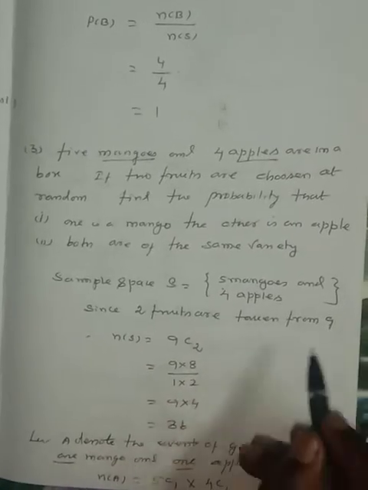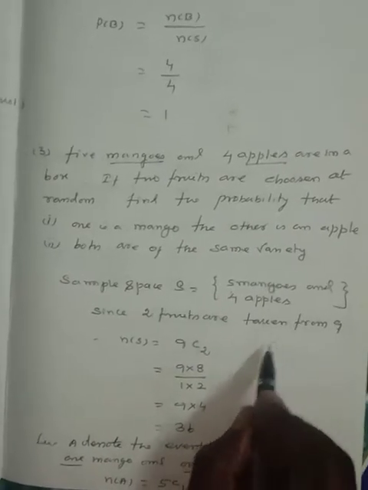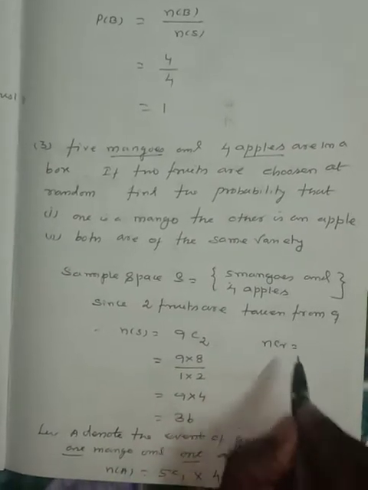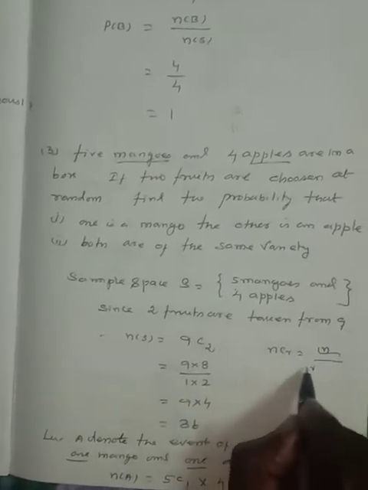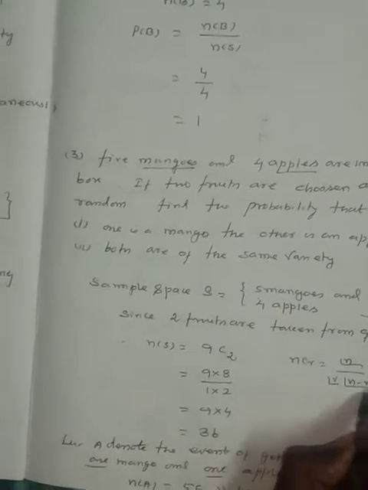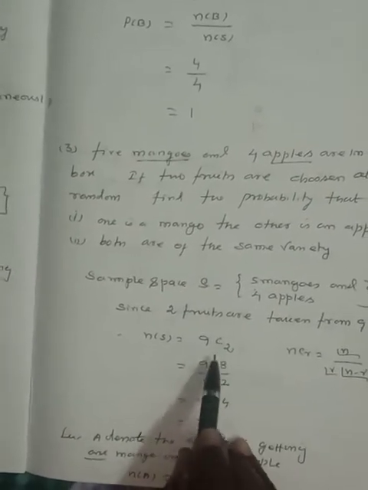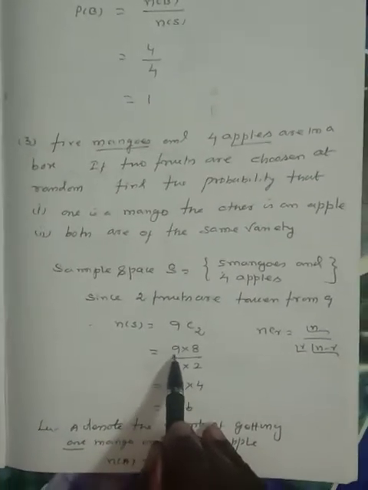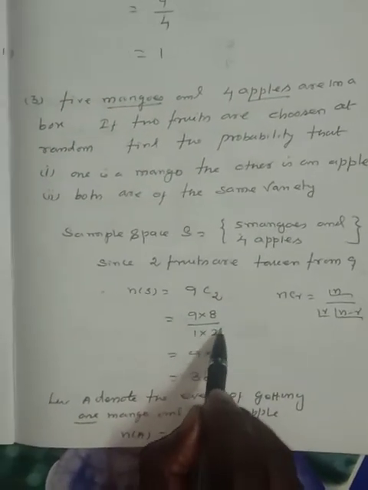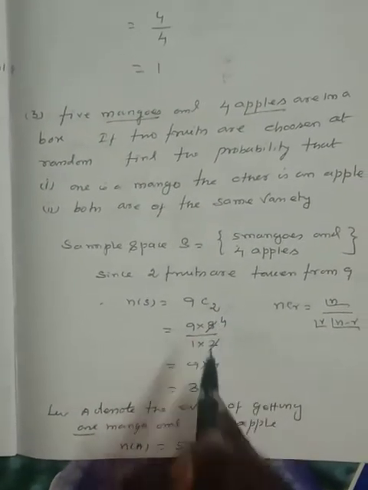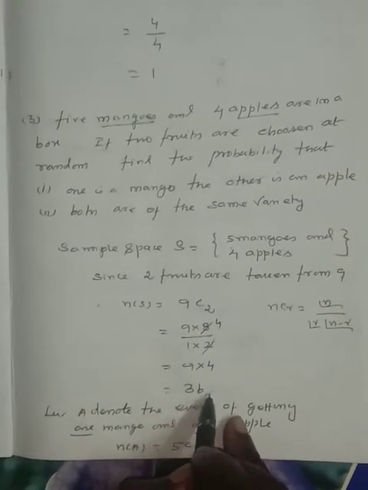We know that 9C2 means 9 nCr. nCr is equal to n factorial divided by r factorial into n minus r factorial. Using the formula, 9C2 is 9 into 8 divided by 1 into 2. So 1 2 is 2, 4 2s are 8, 9 4s are 36.